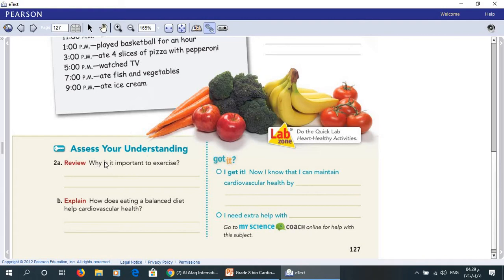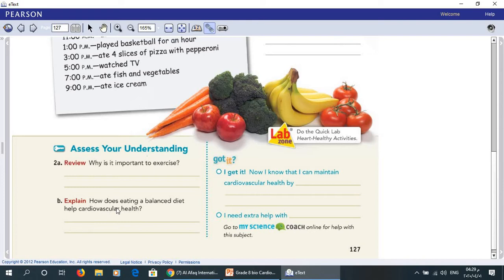The answer will be: it strengthens your heart.